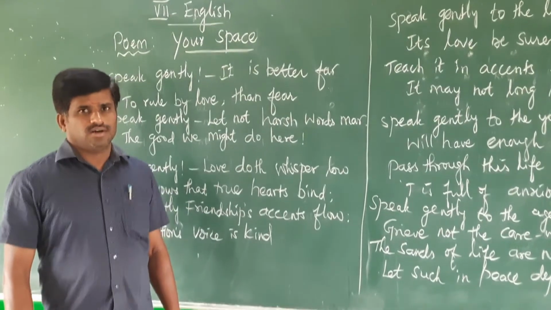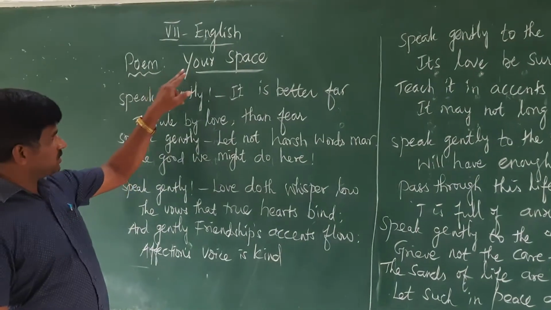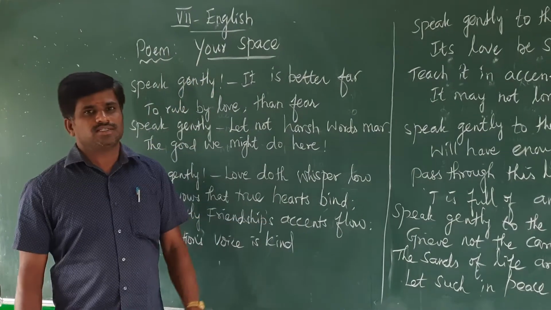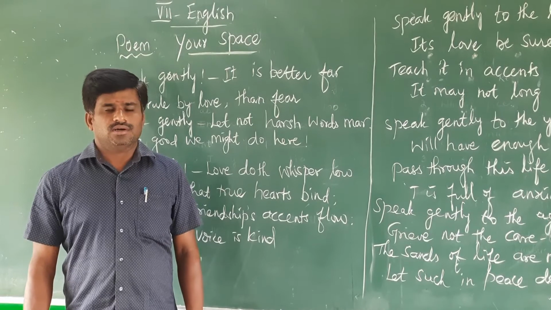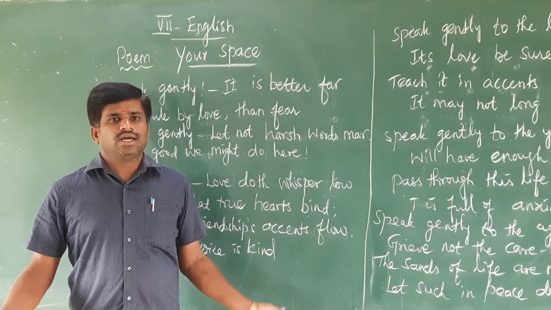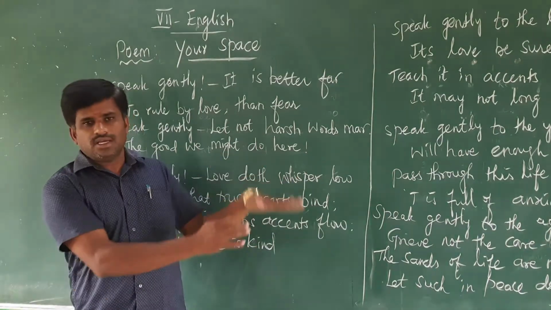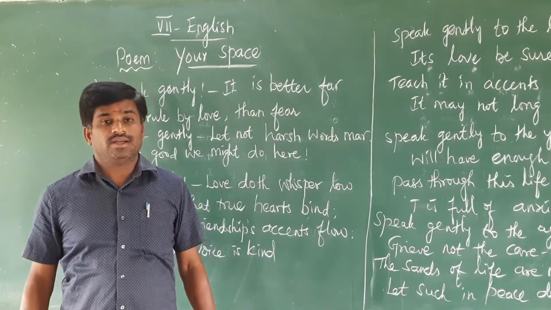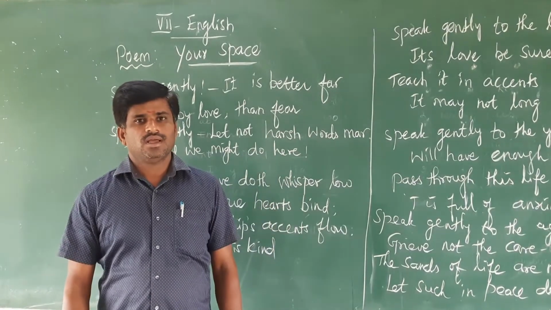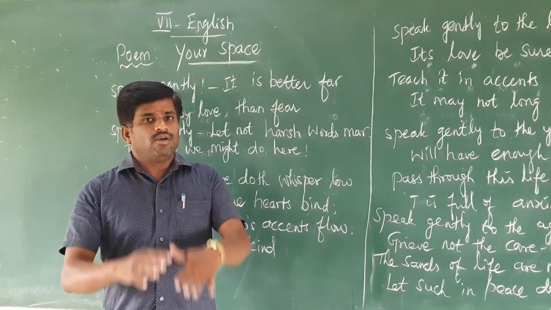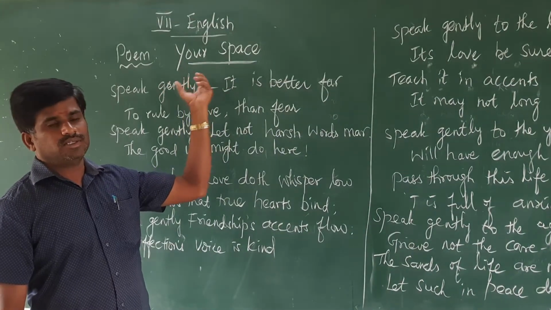Today we are going to discuss 7th standard English. In that, we are going to explain the poem. The title of the poem is Your Space. This is a very interesting poem because where we are living now, we should create a healthy environment around us. Suppose we are living in a village, we should create a healthy environment. That means we should speak gently to the people who are living around us. By following that, the author is writing this poem. So the title of the poem is Your Space.